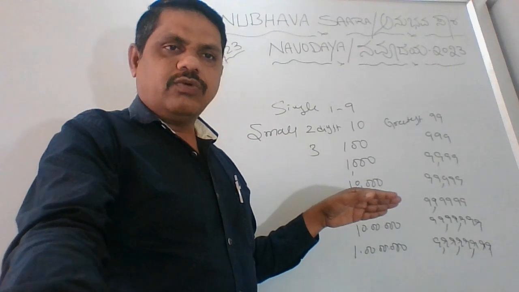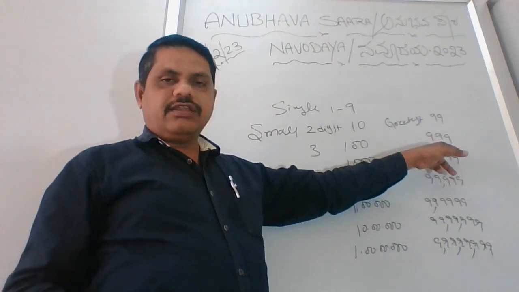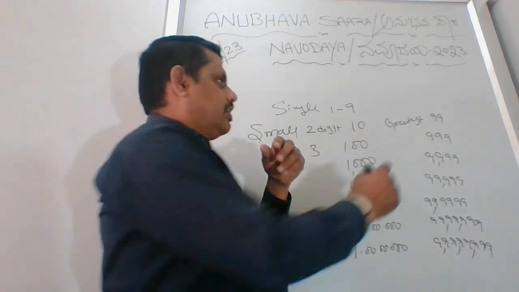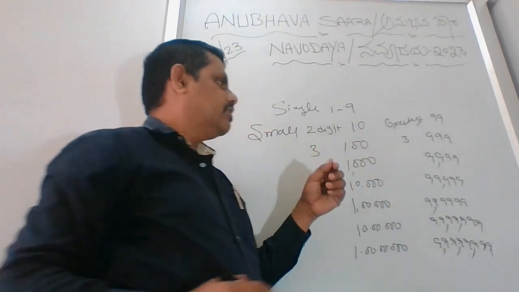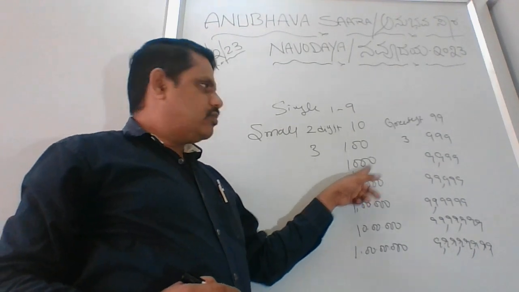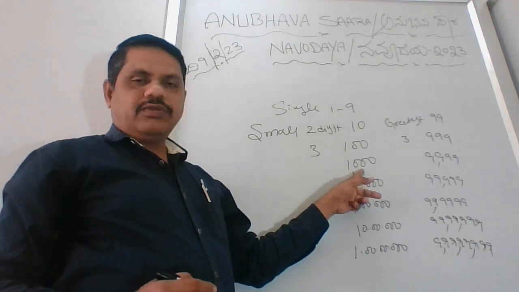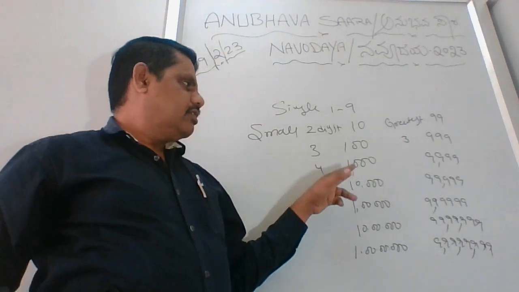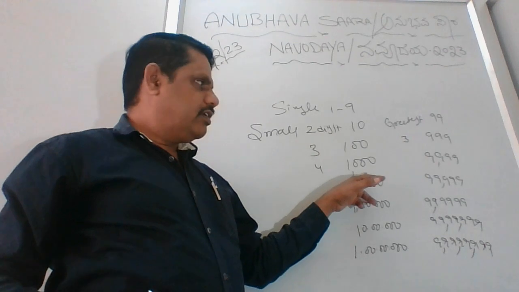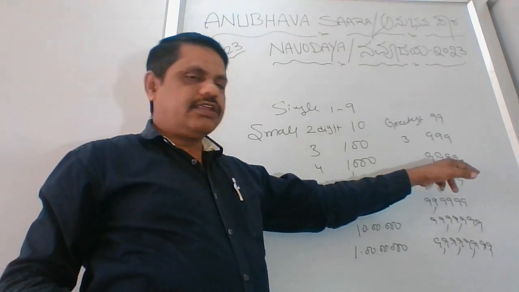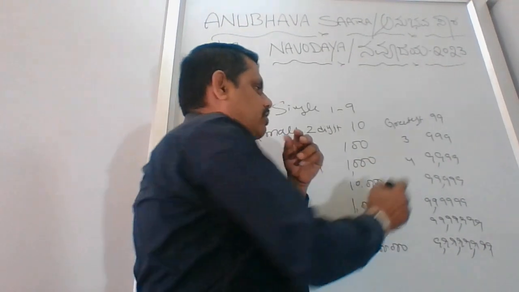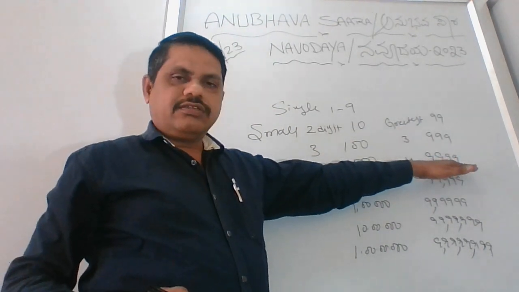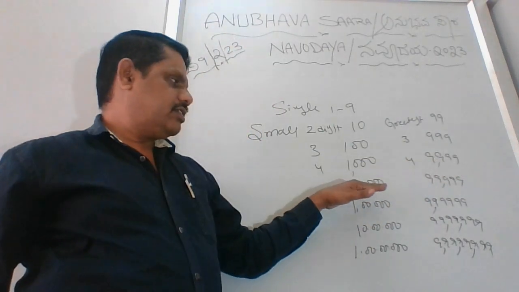When you cross 999, you become the smallest 4-digit number. 4-digit starts from 1000 till 9999, the greatest 4-digit number. Then the next number is 10,000.